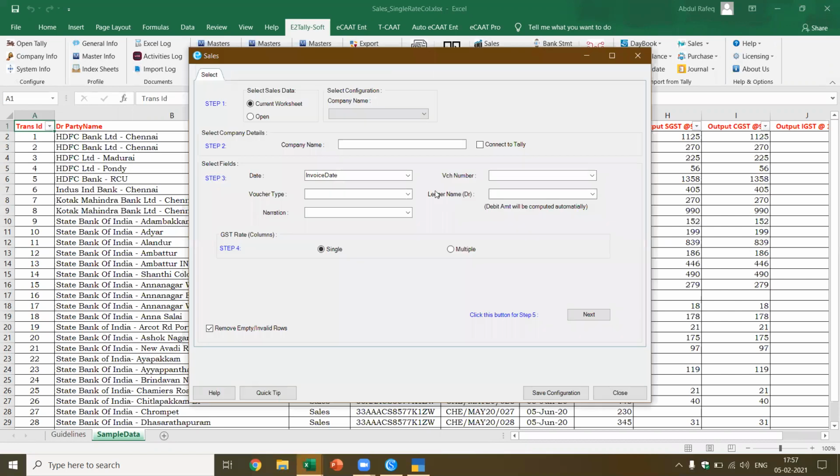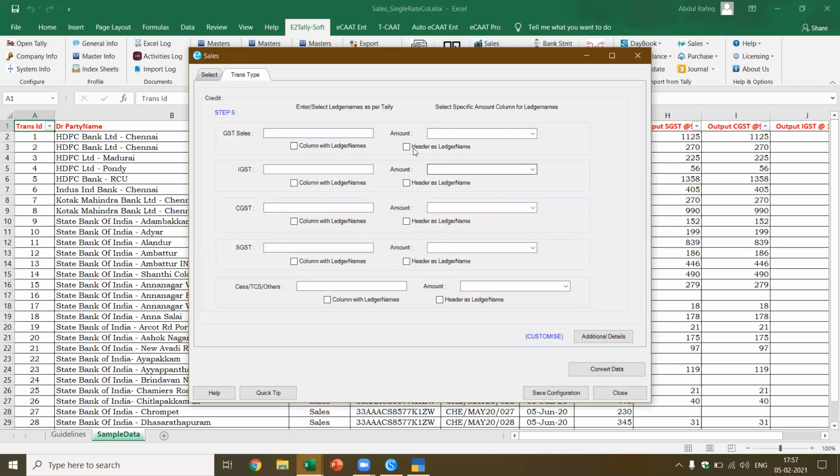Now what is it that I need to select? Now you see it already gives me the option. I give the name of the company. In this case, I just give it as ABC company, or I can connect to Tally and give the name of the company. I give the voucher type. What is the voucher type here? There is a column called voucher type. If I want narration, I can select the narration. Here I got the voucher number. Now for voucher number, I am giving the invoice number. Now this is where you have to be careful. If you have selected wrongly, then you get an error message in validation. Now ledger name, there is a debit party name. I have given the ledger name, so it's easily understandable. I say next. Now this is where I select the corresponding ledger names.